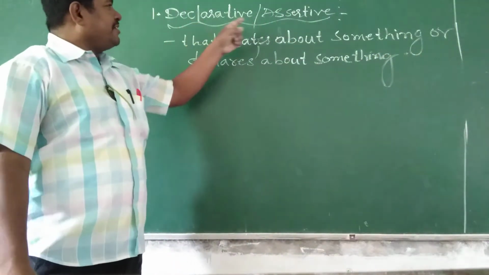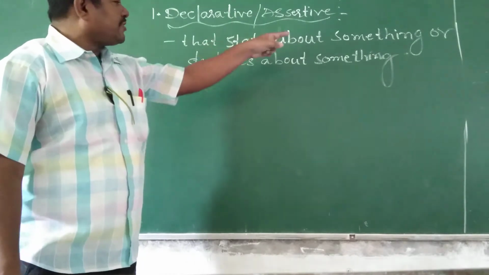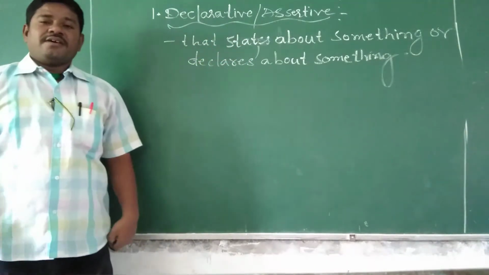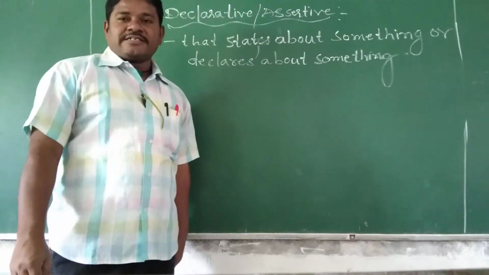What is meant by a declarative sentence? A sentence that states something or declares something is called a declarative or assertive sentence.